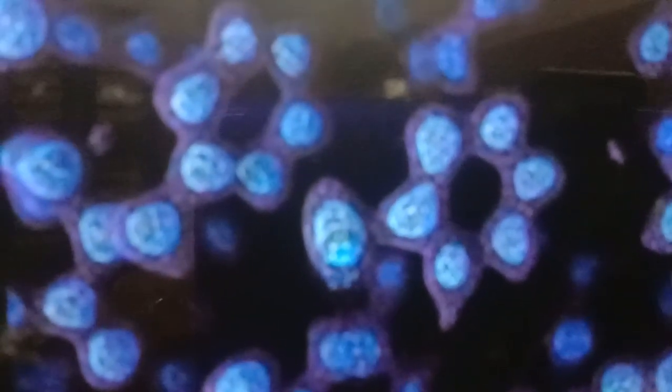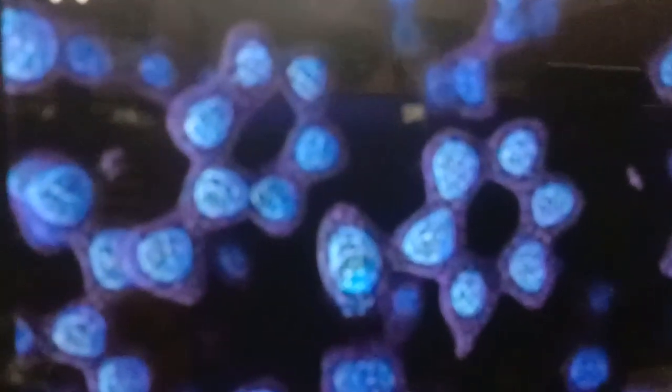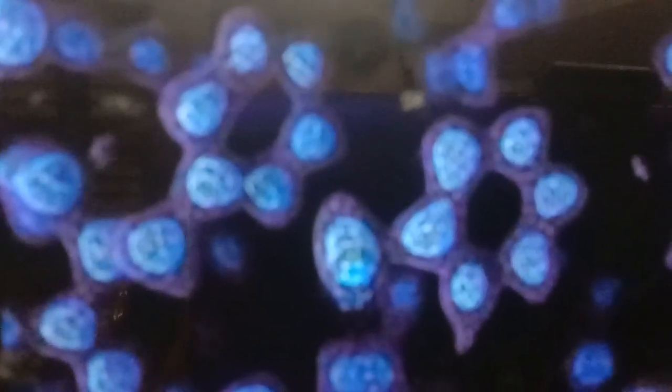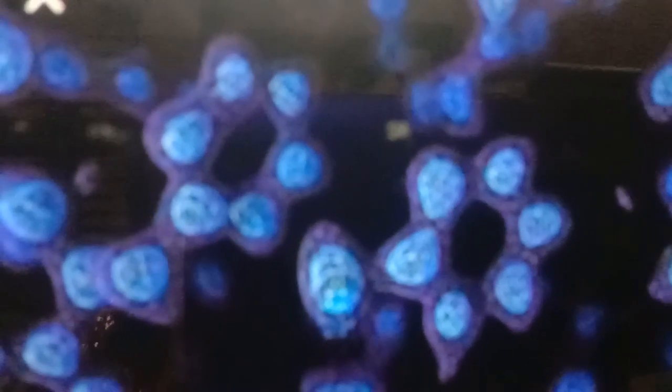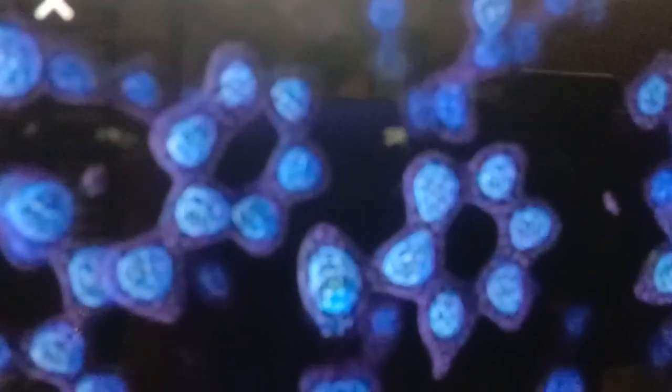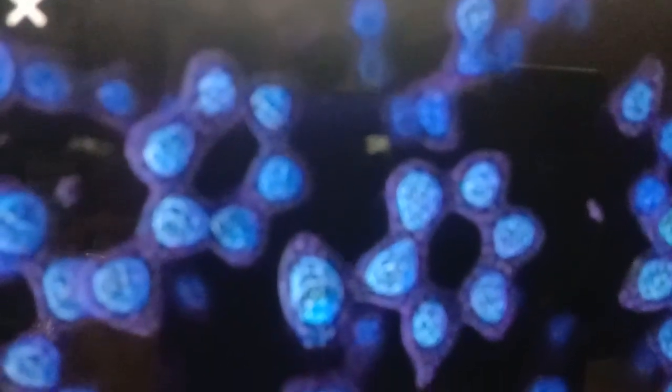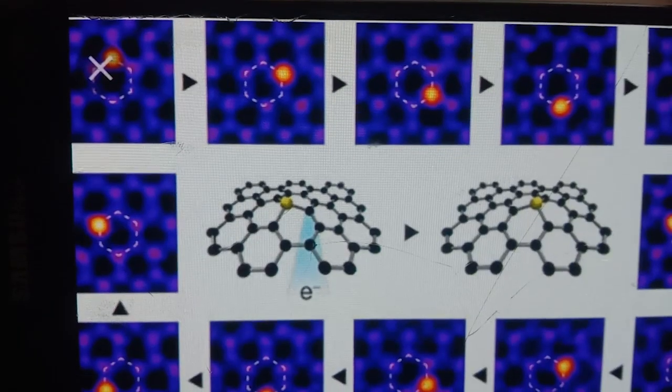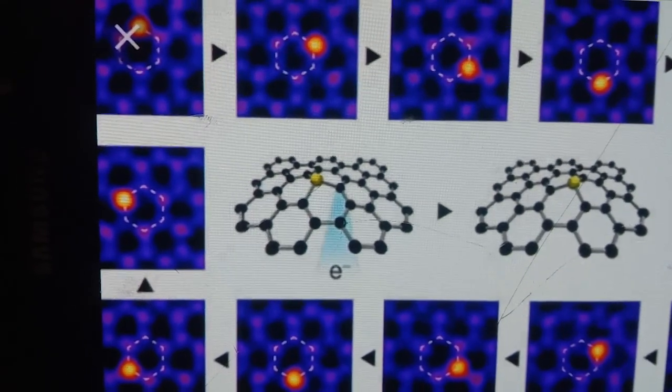See, this is the structure of an atom under the electron microscope. I already told you that we are not able to see the atom structure in a normal microscope. This is an electron microscope. The atom structure will be like this only. Now I show you the atom structure. Now this is the electron which is combining together. Can you see this? This is the electron which is combining, that green light is the electron.